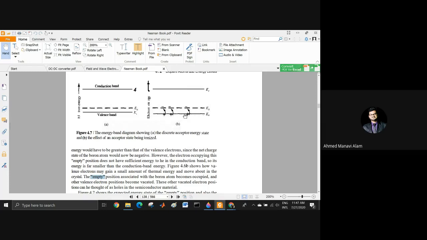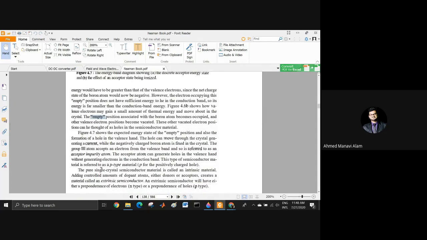In order to flow current, I have said it a hundred times in the previous classes, the main reason behind the flowing of electricity is the generating of electrons in the conduction band or generating holes in the valence band. The main way to generate current in a semiconductor is generating electrons in the conduction band or generating holes in the valence band.